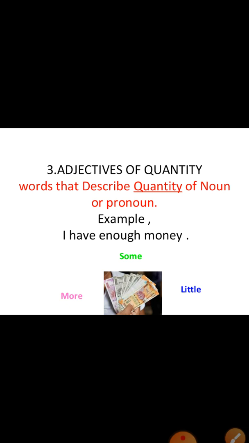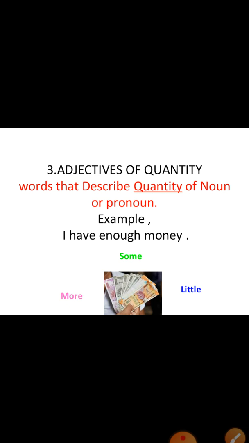Now see the third one, adjective of quantity. The word describes the quantity of a noun or pronoun. For example, I have enough money. Here enough is a quantity. It answers the question of how much. Instead of enough we can say I have some money, I have little money, or I have more money.